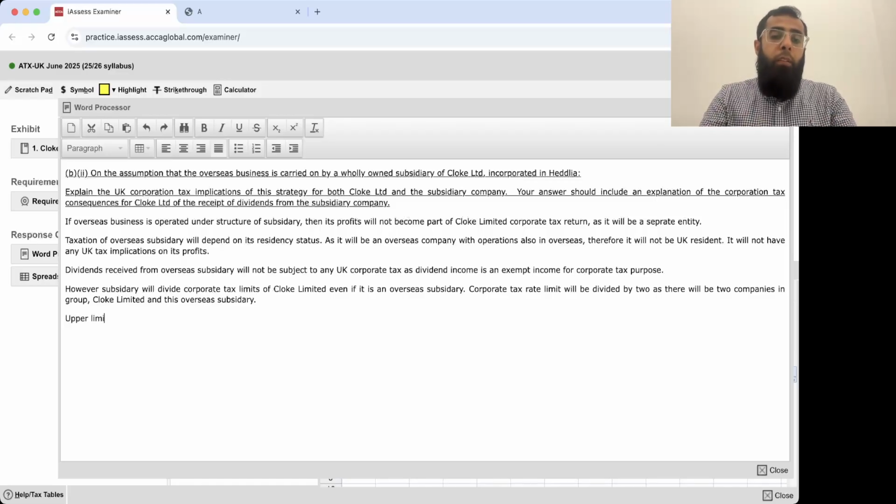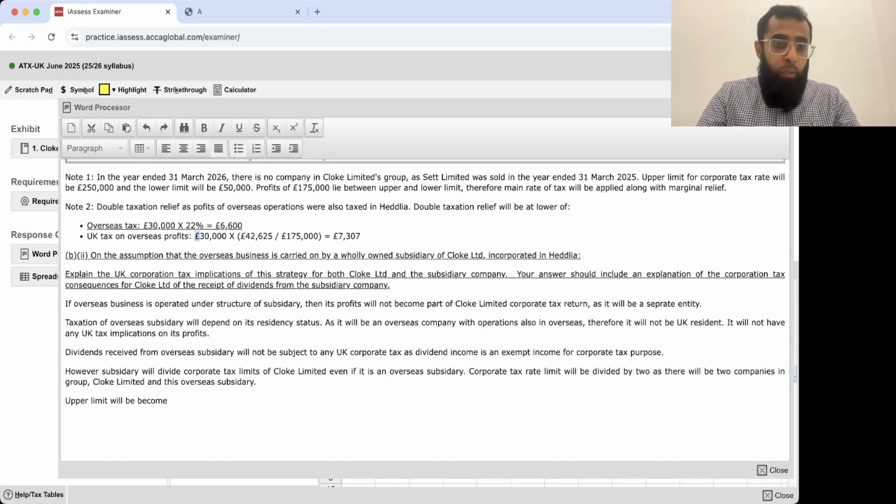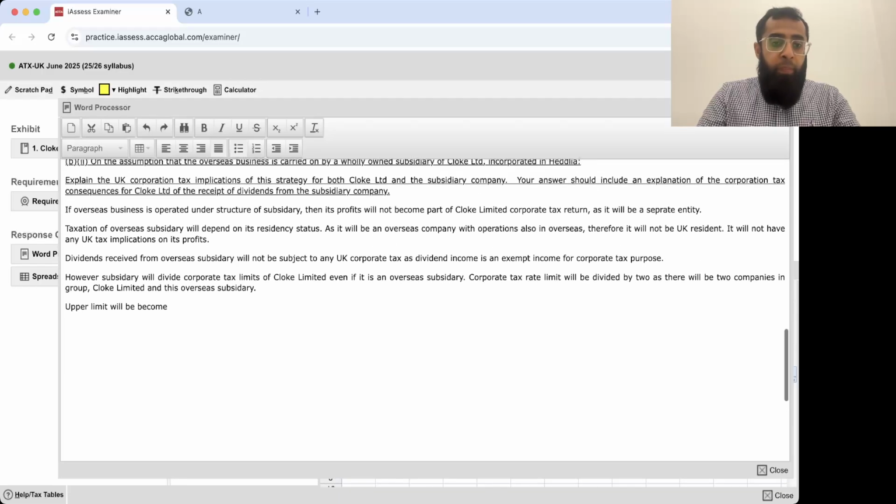Upper limit will become... I was pasting the pound sign. Let me copy the pound sign again. Control C, copy. The upper limit will become 250,000 divided by 2, which is 125,000 pounds, and the lower limit will become 50,000 pounds divided by 2. It will become 25,000. Now, when the limits decline, what will happen?